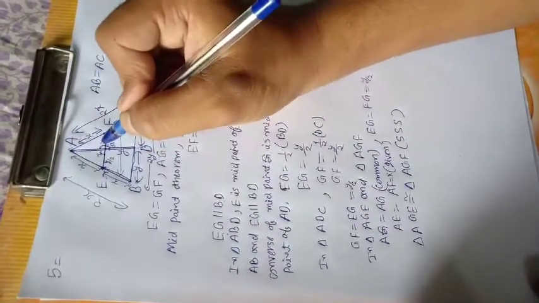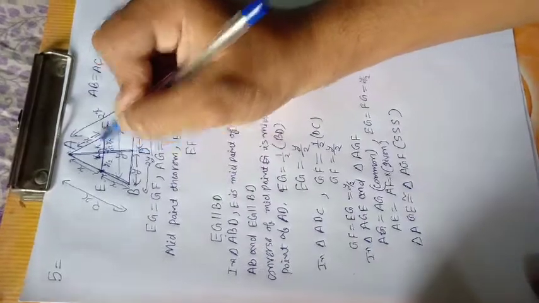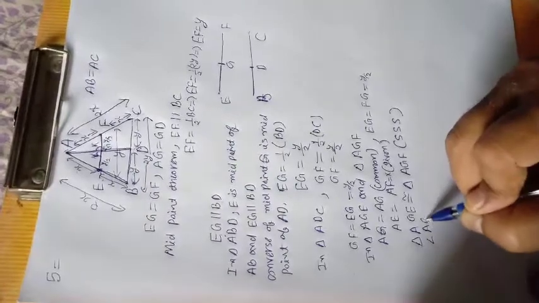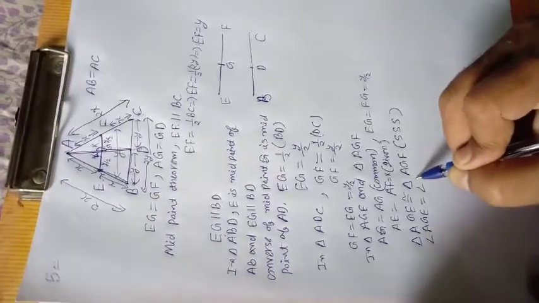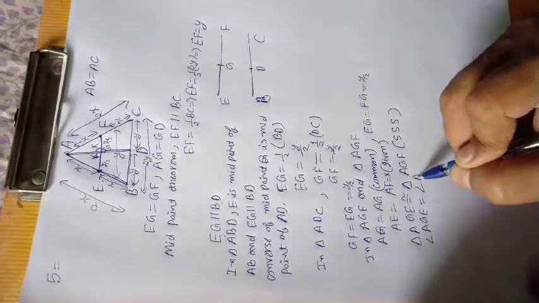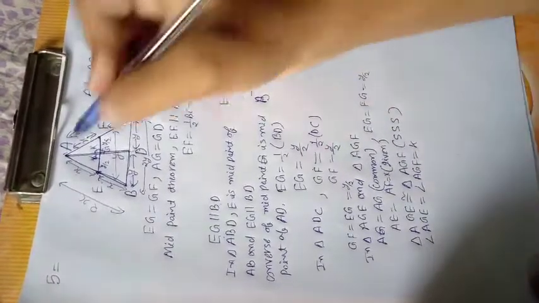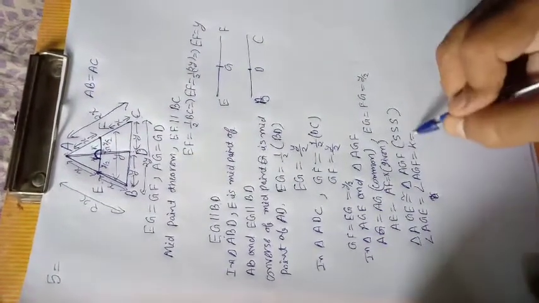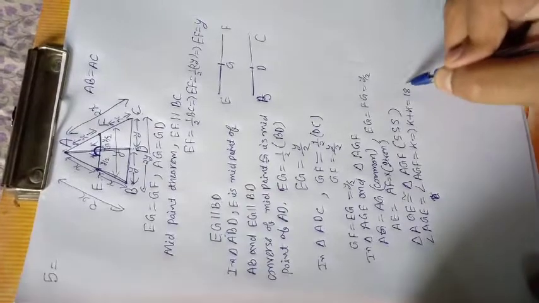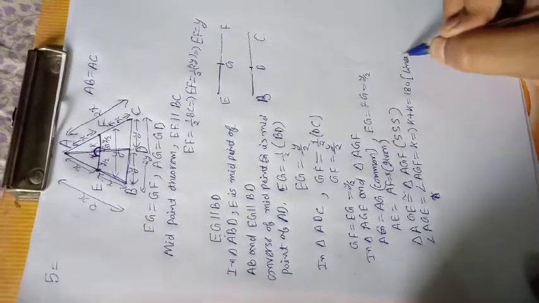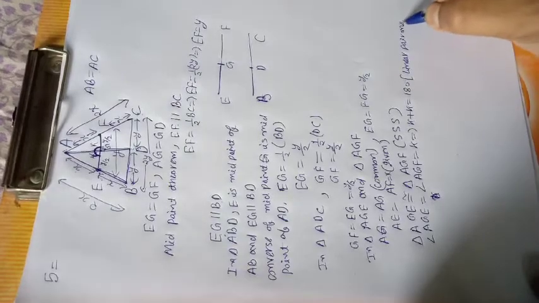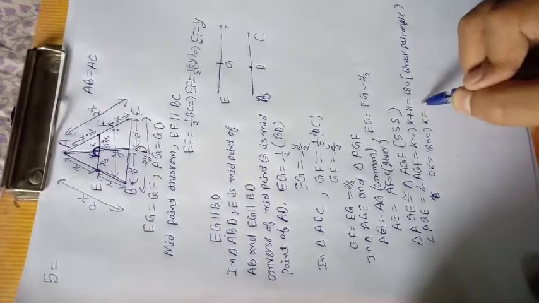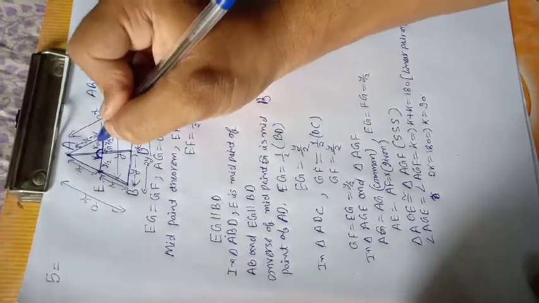Then this angle and this angle are equal. Suppose this angle is K, then this is also K by CPCT. Then angle AGE equals angle AGF, suppose equal to K. Now we know that K plus K is a linear pair, so K plus K equals 180 degrees, and 2K equals 180, then K equals 180 upon 2, which is 90 degrees. So this angle is 90.